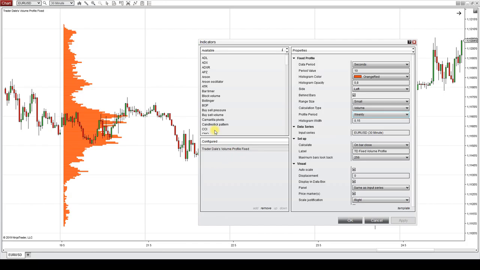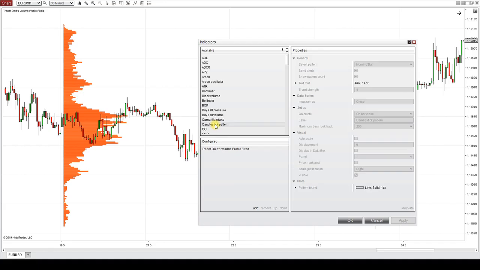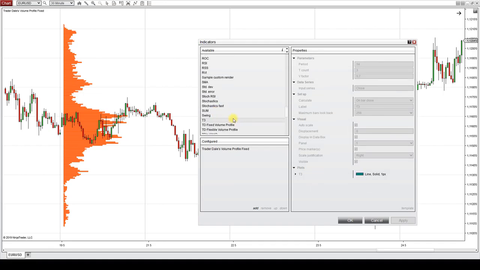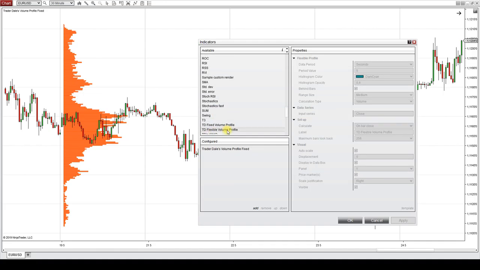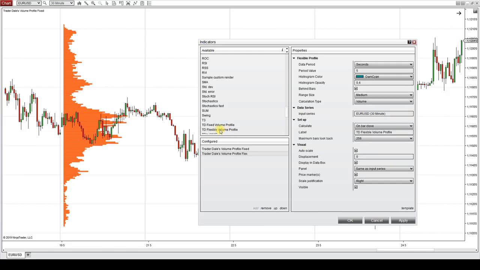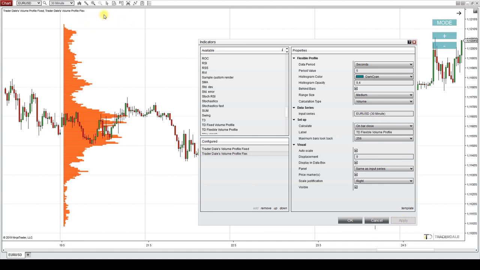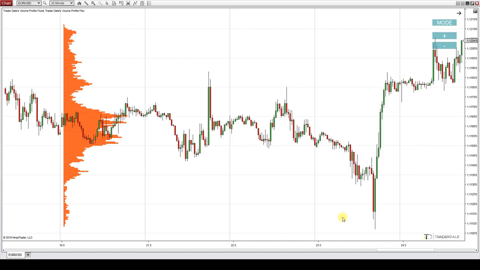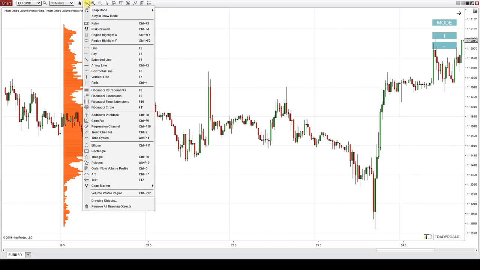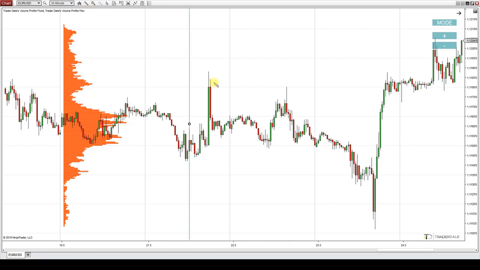And let's now have a look at the flexible profile setting. So let's add in the chart TraderDale's flexible volume profile. Double click it, and I'm going to apply it to the chart. Now it's calculating. And now it's loaded, so let's press OK. And now let's draw the profile. So you go to Drawing Tool, and you go to Volume Profile region. This is how you draw the flexible volume profile.